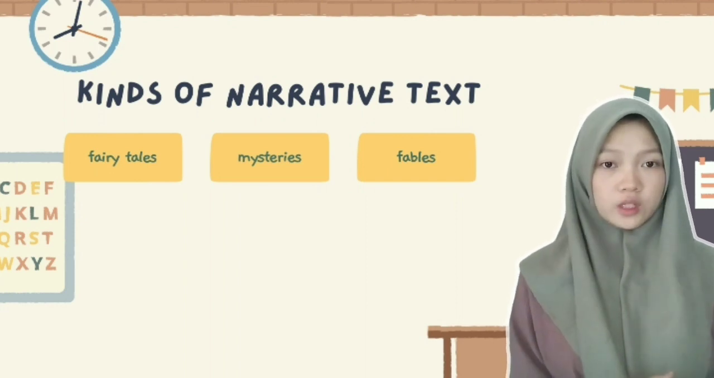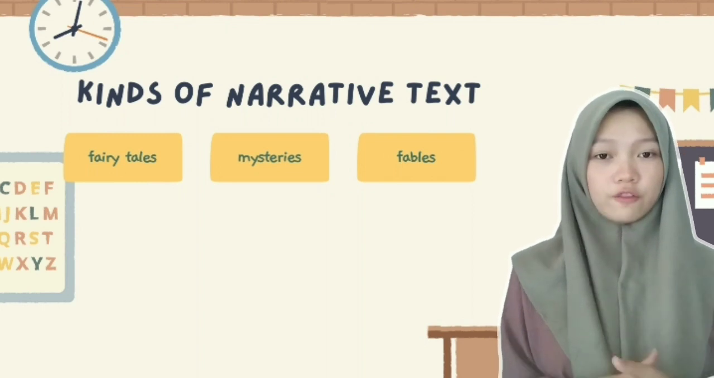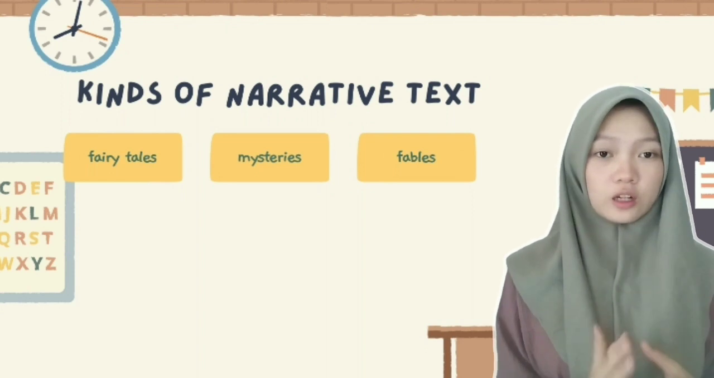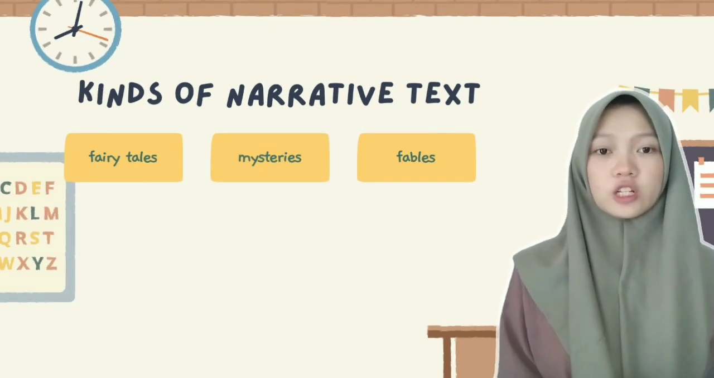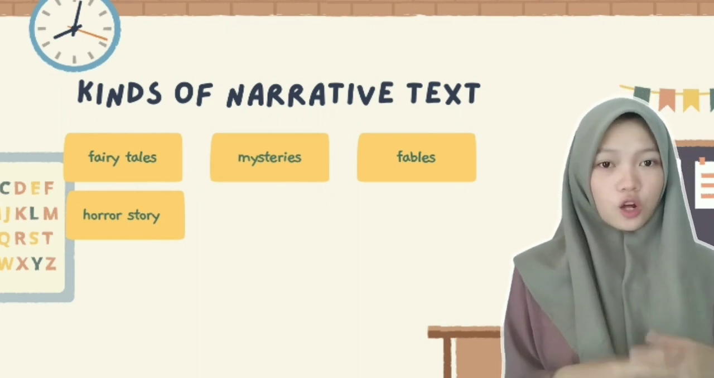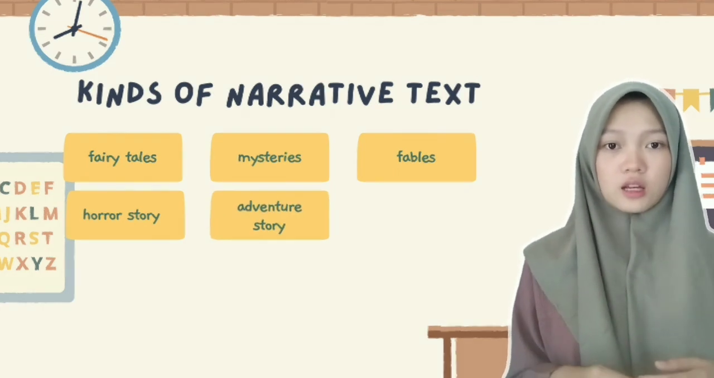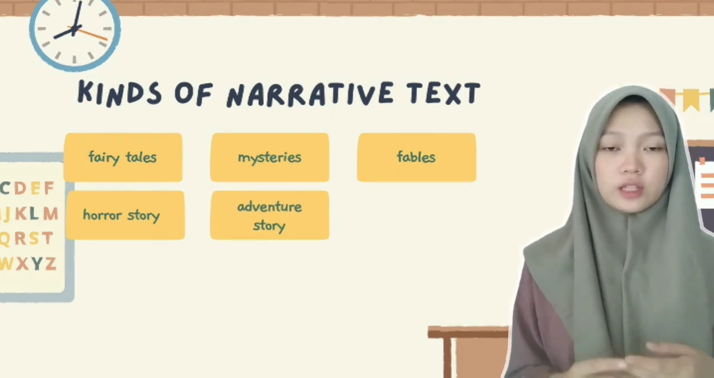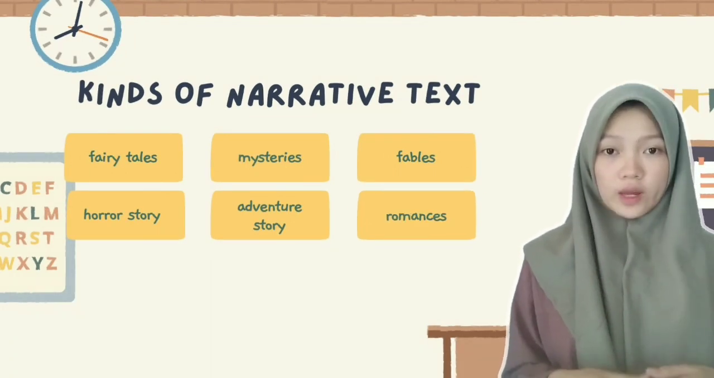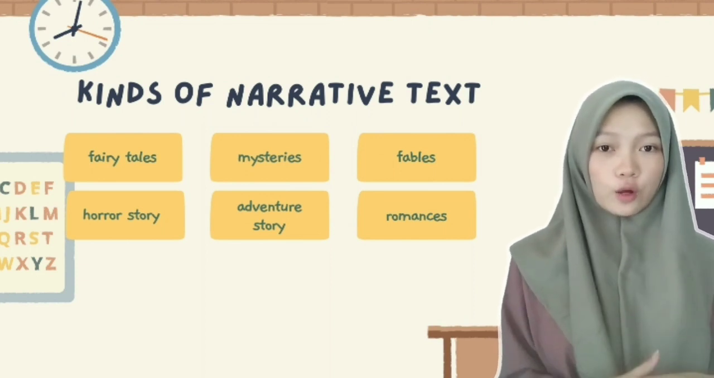The third is fable, a story about an animal that seems to behave like a human, like the story of the mouse deer and the crocodile. The fourth is horror stories, stories about ghosts or all things scary. And the fifth, adventure stories, contains stories about interesting and challenging adventures. The sixth, romance, is a love story like the novel Romeo and Juliet.